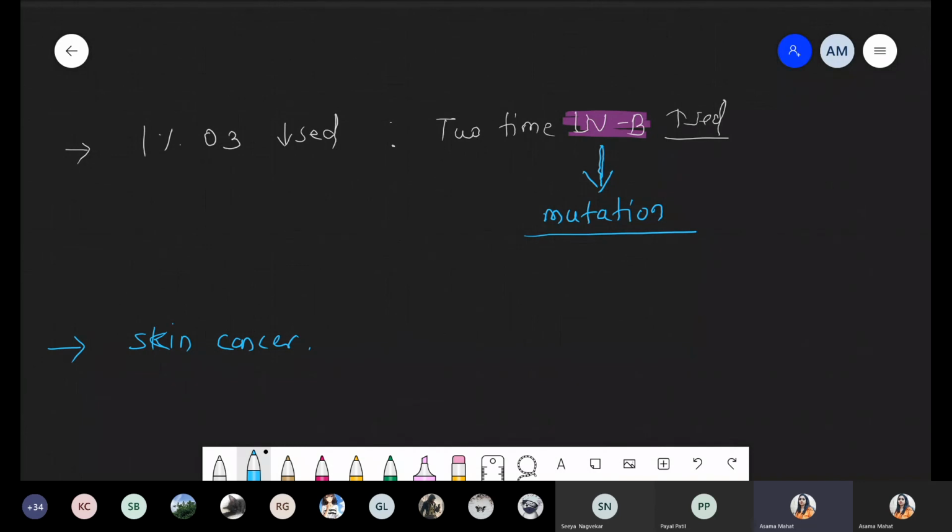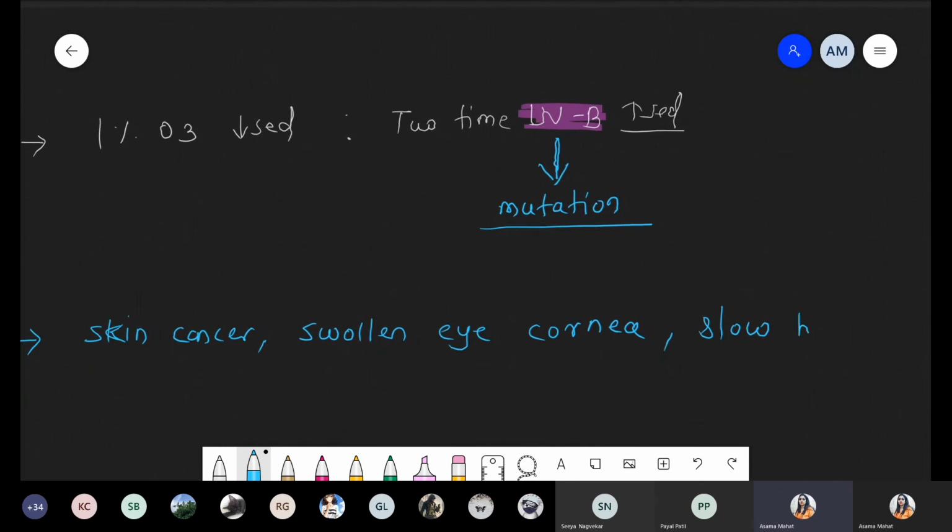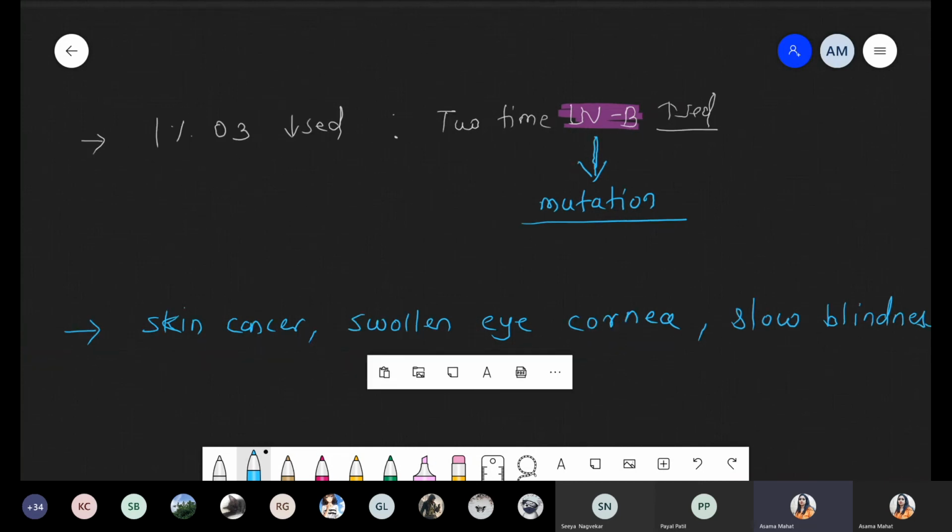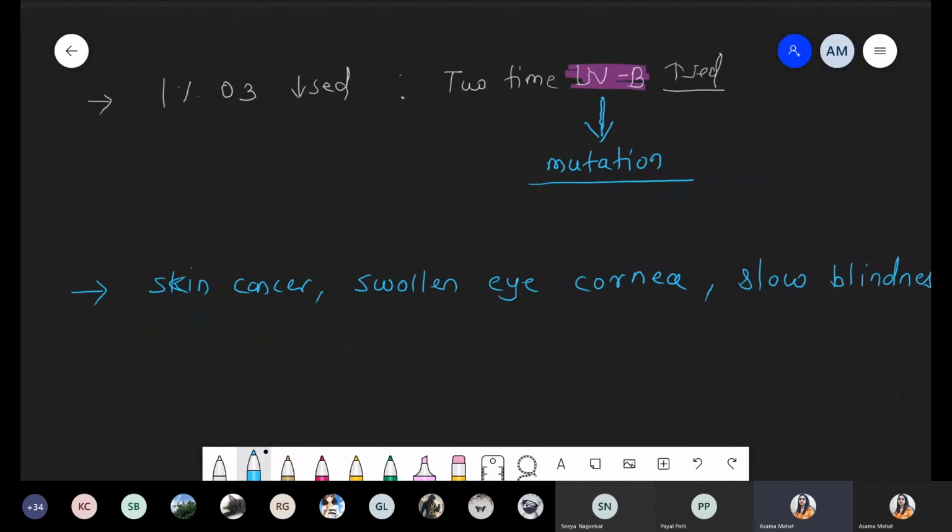Okay. Now, sometimes what happens? It will be responsible for swollen eye cornea, right? And slowly, slowly, it will also show slow blindness. Very slow. Permanent नहीं होगा, एक साथ नहीं होगा. Slowly, slowly, it will affect the eye cornea. So the swollen eye cornea, as well as we can say, it will show slow blindness, right?